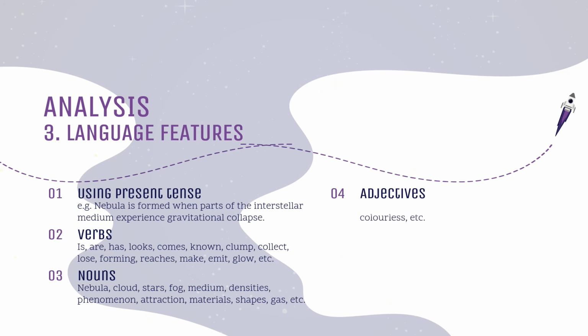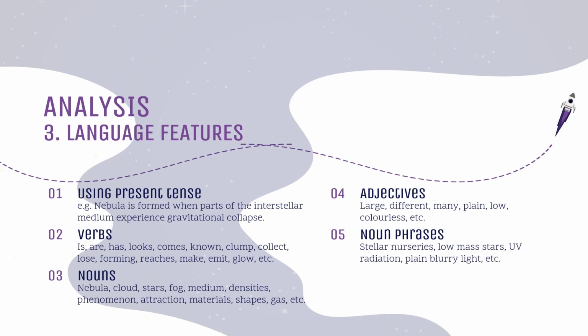Next, we have adjectives. There are large, different, many, plain, low, colorless, etc. There are also some noun phrases from this report text. For example, stellar nurseries, low mass stars, UV radiation, plain blurry light, etc. Plus, we have the prepositions such as in, to, behind, center, about, along, into, etc.